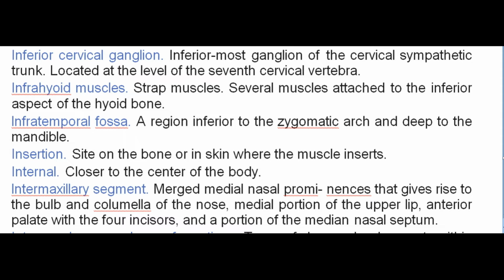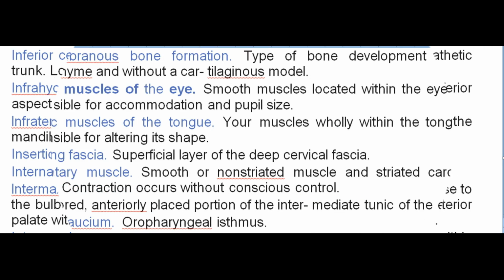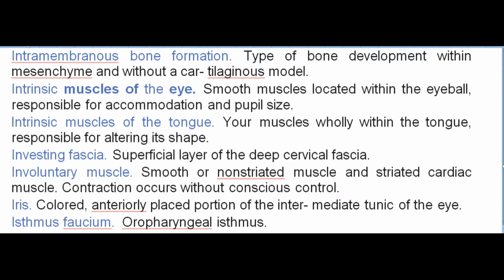Insertion. Site on the bone or in skin where the muscle inserts. Internal. Closer to the center of the body. Intermaxillary segment. Merged medial nasal prominences that give rise to the bulb and columella of the nose, medial portion of the upper lip, anterior palate with the 4 incisors, and a portion of the median nasal septum. Intramembranous bone formation. Type of bone development within mesenchyme and without a cartilaginous model.